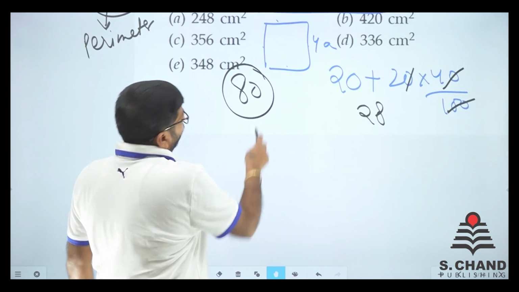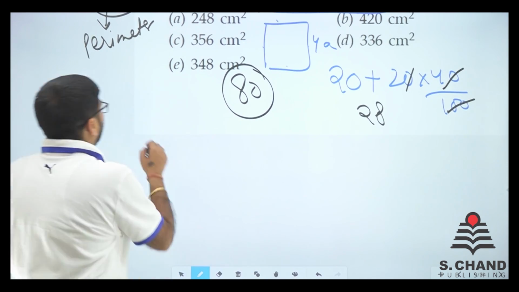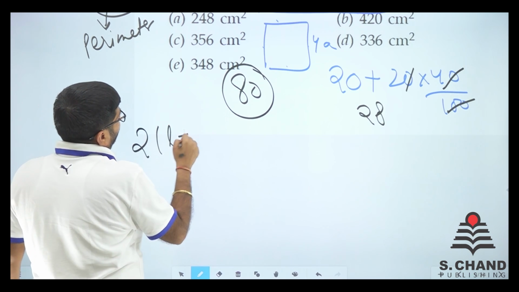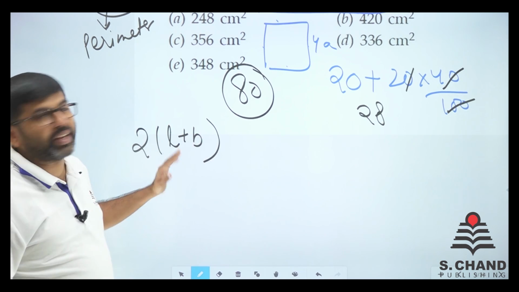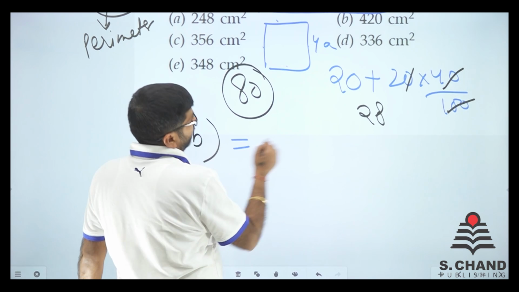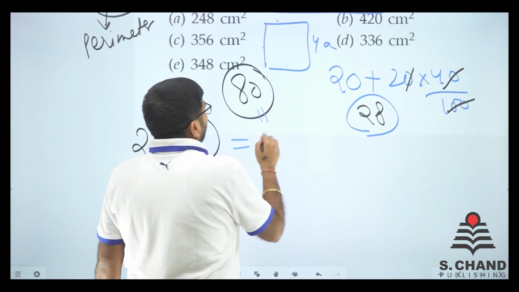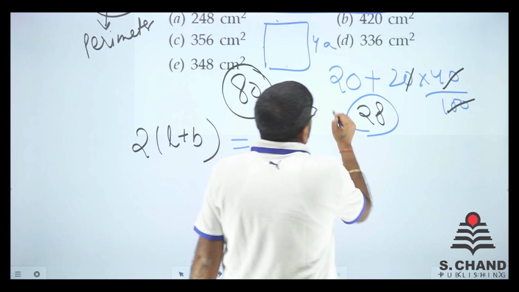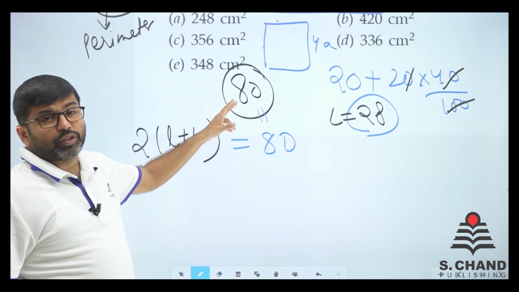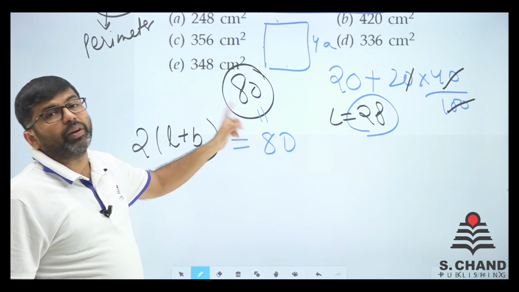What is the perimeter of a rectangle? If you remember, 2 into L plus B is the perimeter of a rectangle. It is given as 80, and L is equal to 28. The perimeter of the square is equal to the perimeter of the rectangle.